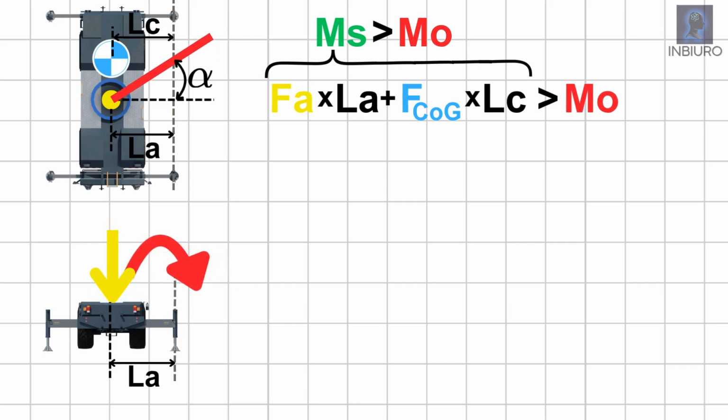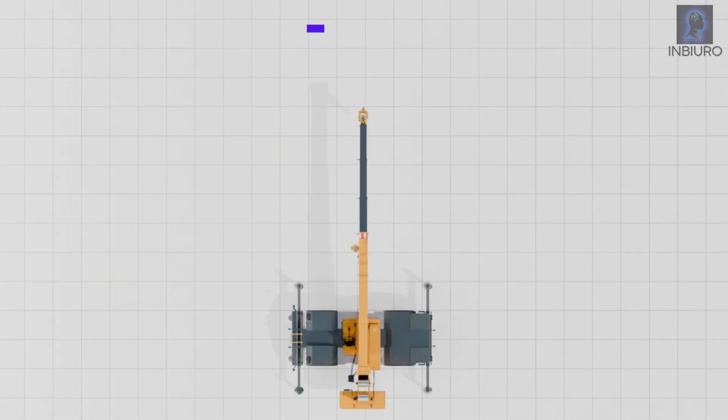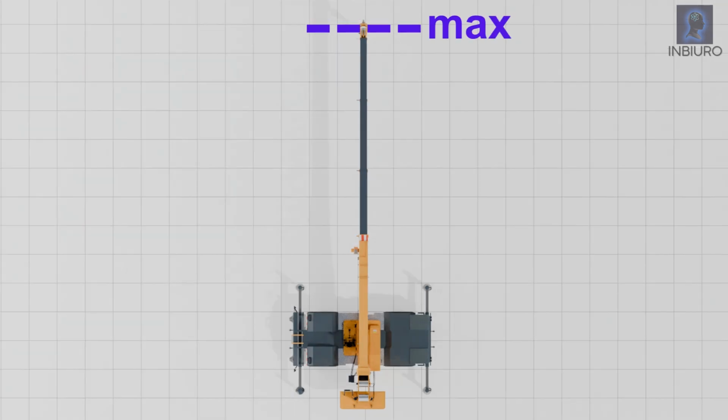What happens when we start rotating the arm by angle alpha? The overturning moment acts in a different direction. Its effective component reduces by the factor of cosine alpha. The stabilizing component of center of gravity remains the same. These are the principles.